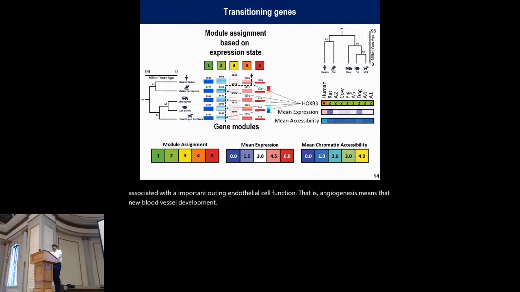And after that, we identified certain genes that change the module assignment based on their expression state. For example, the HOXB3 gene has a low module assignment in all the studied species except human. In human, it changes the module assignment to a higher expression state. So HOXB3 is a classic example of a transitioning gene. The set of transitioning genes that follow the same pattern across phylogenetic species and clades is known as a transitioning gene set.